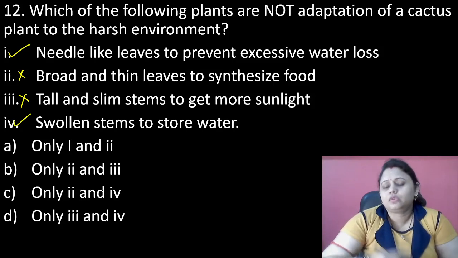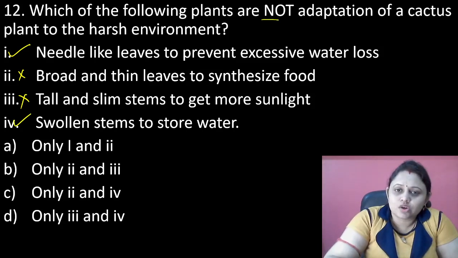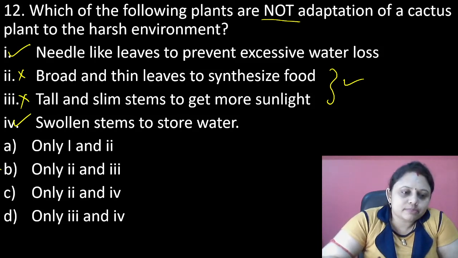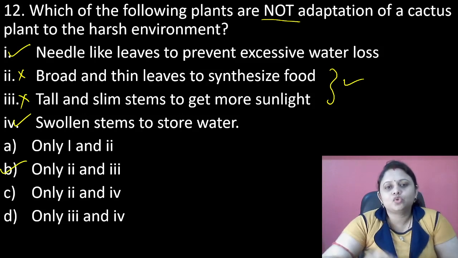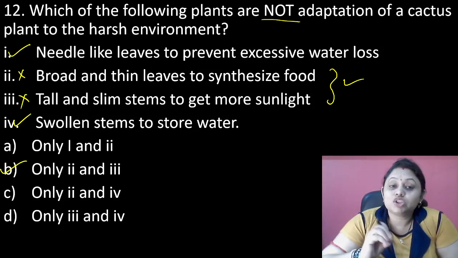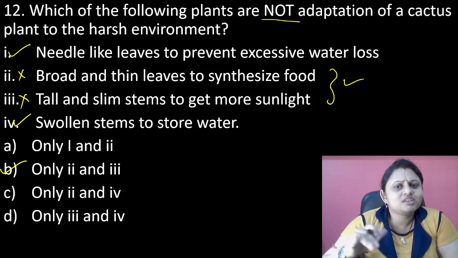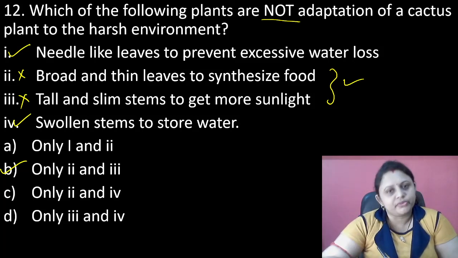But what is our question? Which is not an adaptation means 2 and 3. These two options are our answer. Okay. So where are 2 and 3 present? 2 and 3 are present in option B. So for this question that is not adaptation, the answer is B, only 2 and 3. If the question was which are the adaptations, then we can write option 1 and option 4.